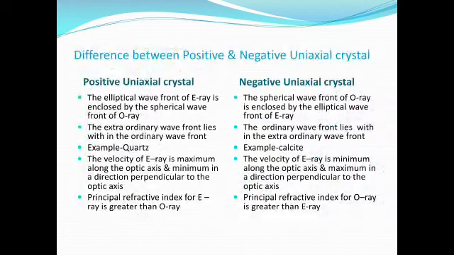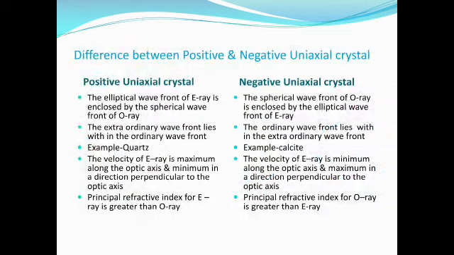In the same manner, in a positive uniaxial crystal, the velocity of the extraordinary ray is maximum along the optic axis and minimum in the direction perpendicular to the optic axis. For a negative uniaxial crystal, the velocity of the extraordinary ray is minimum along the optic axis and maximum in the direction perpendicular to the optic axis.